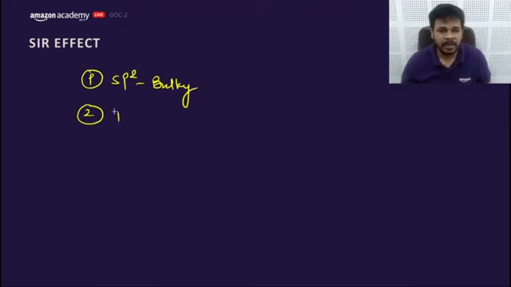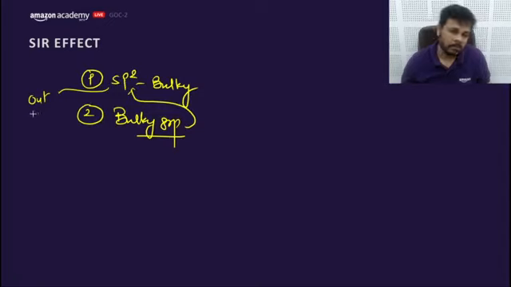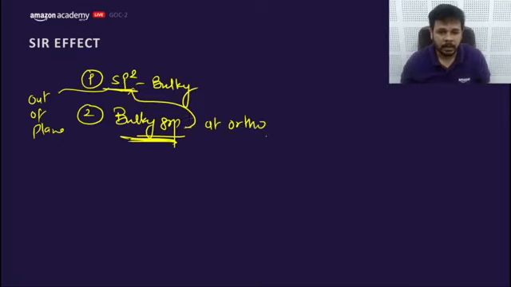The second one is a bulky group, only bulky, which will make this sp2 group go out of the plane. It might be sp2 or sp3 or nothing. We need a bulky group at the ortho position so that this sp2 group becomes out of the plane.